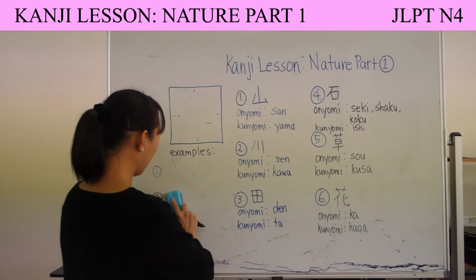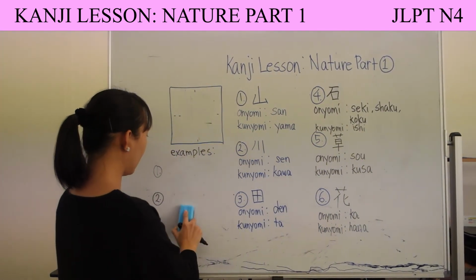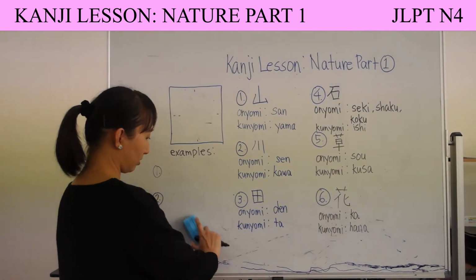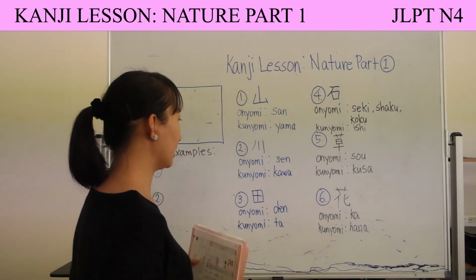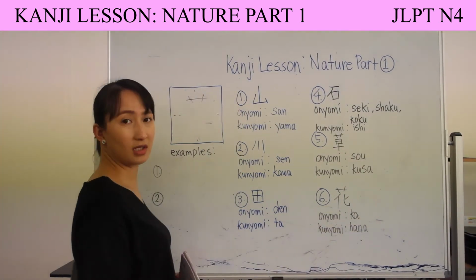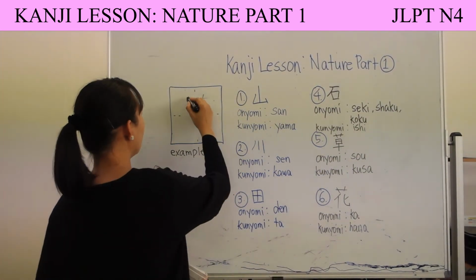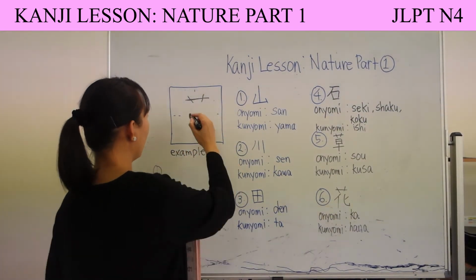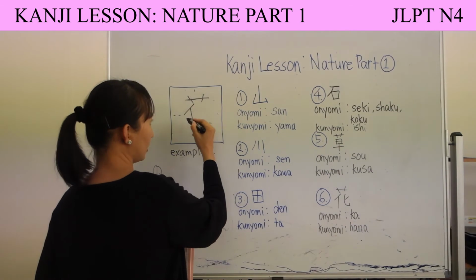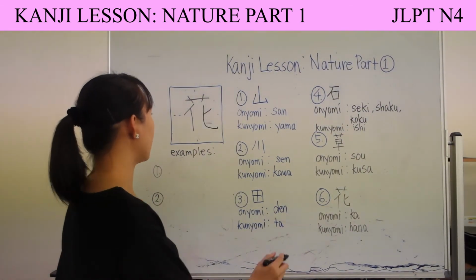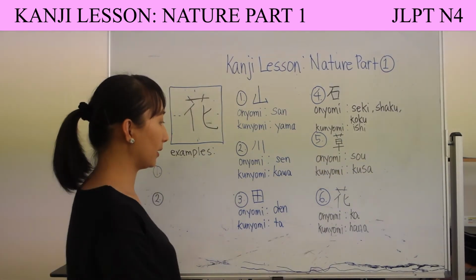Sometimes you can also read that as bana, just like here, kusabana or hana. This is how we write hana no kanji. 1, 2, 3. Can you see it? I hope you can. 1, 2, 3, and then 4, 5. This one is 6, 7. This is hana or ka.